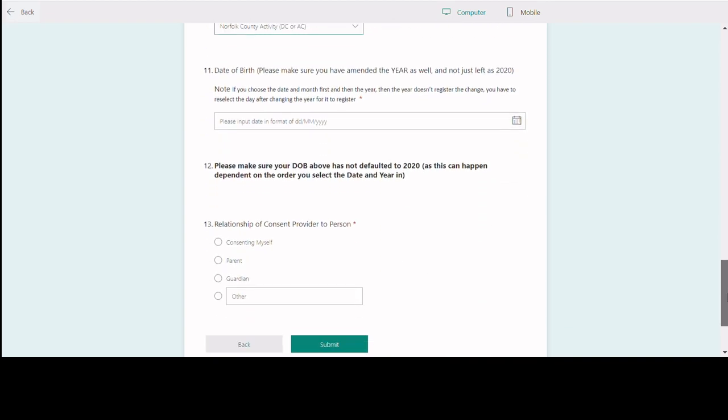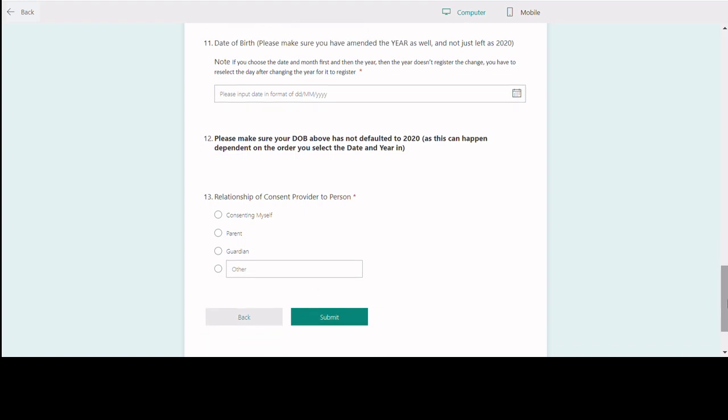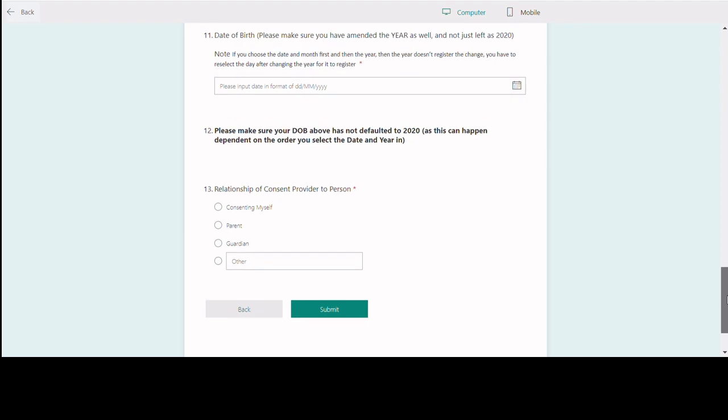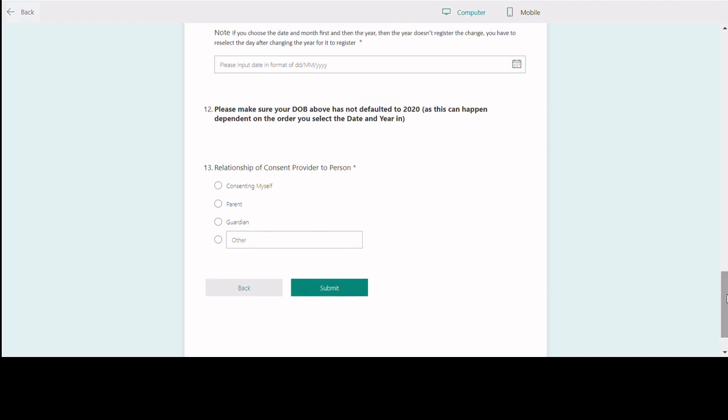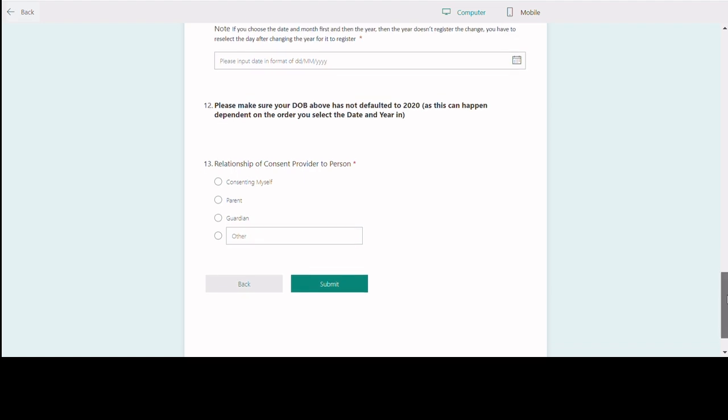Our guidance is that under 18s should have the consent provided by their parent or guardian. So that's hopefully what everybody will be doing. We do accept consent from under 18s, but we will need to provide further guidance around that. So please email clubs@englandhockey.co.uk if you've got any queries around that. If you are an under 18 and it's a parent that's providing the consent for you, this is where you would choose that a parent or guardian is providing your consent.